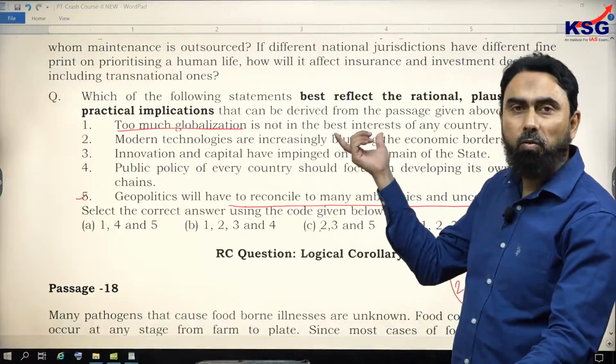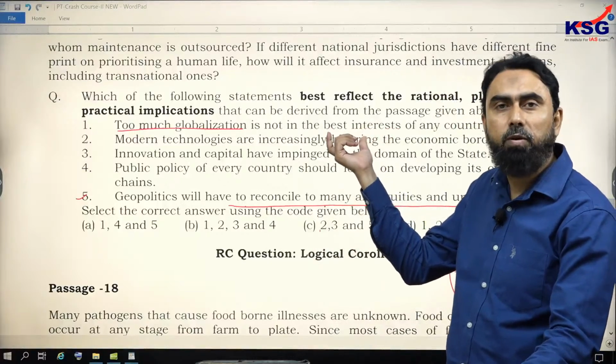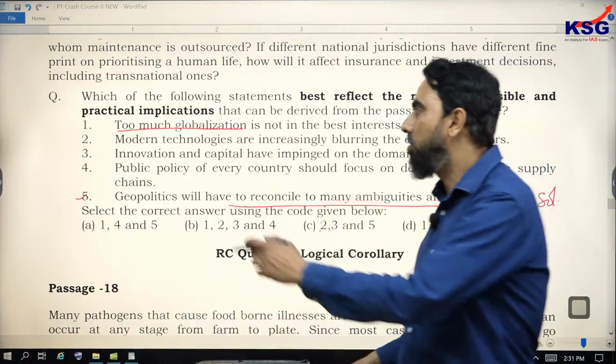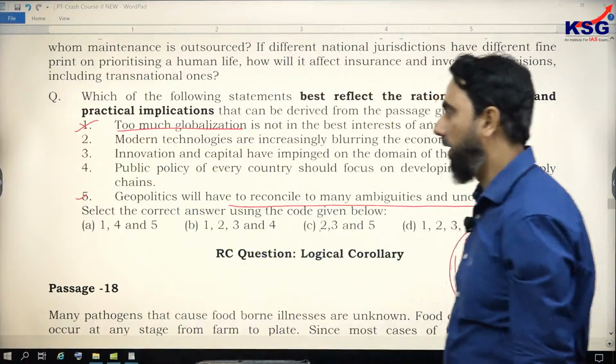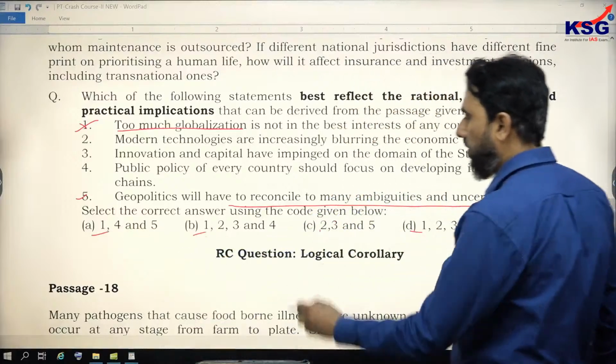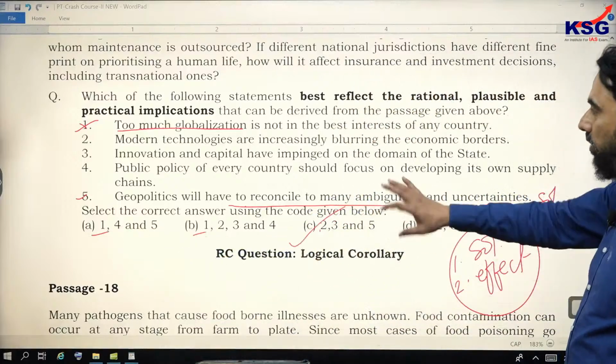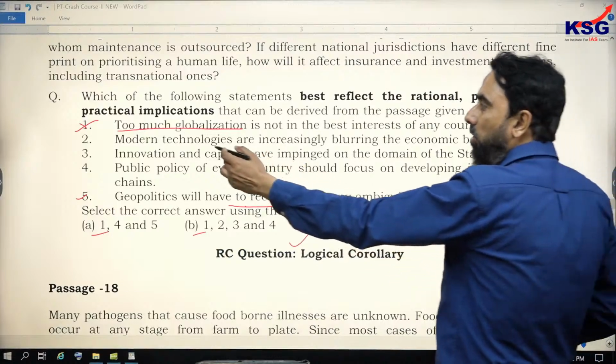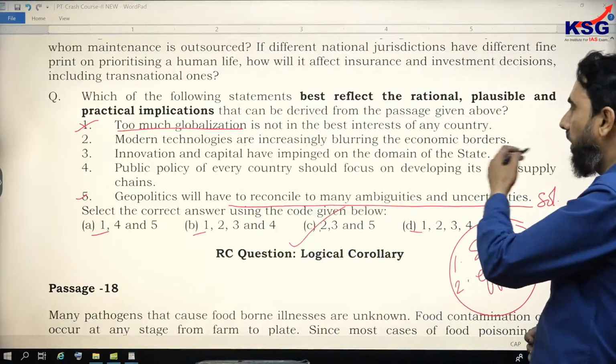It's very judgmental, going beyond. It's neither the solution to the given problem nor the impact. So this is the incorrect option. And one is given at 3 places. Your answer is there. C is the answer. But for the sake of discussion, second is modern technologies are increasingly blurring the economic borders.